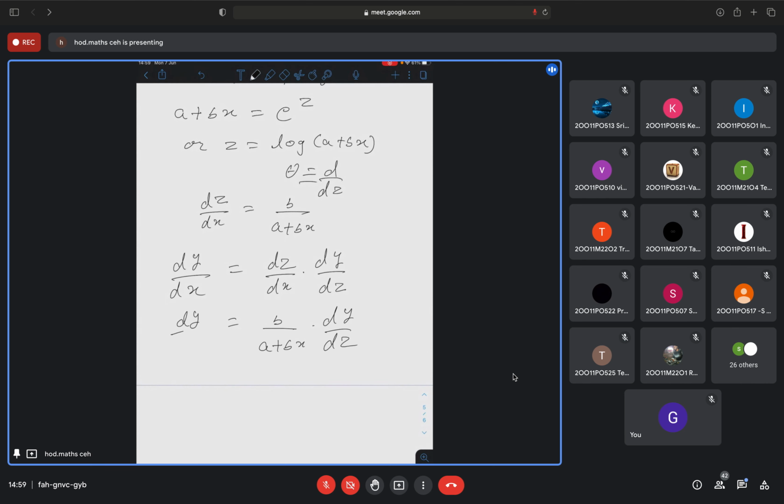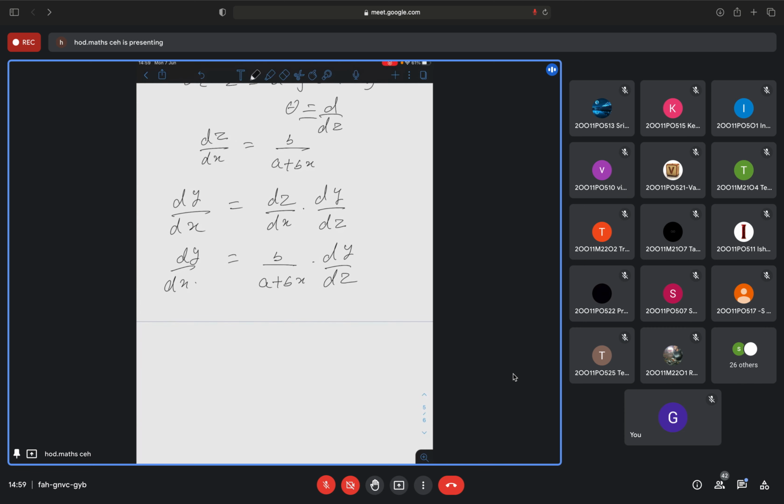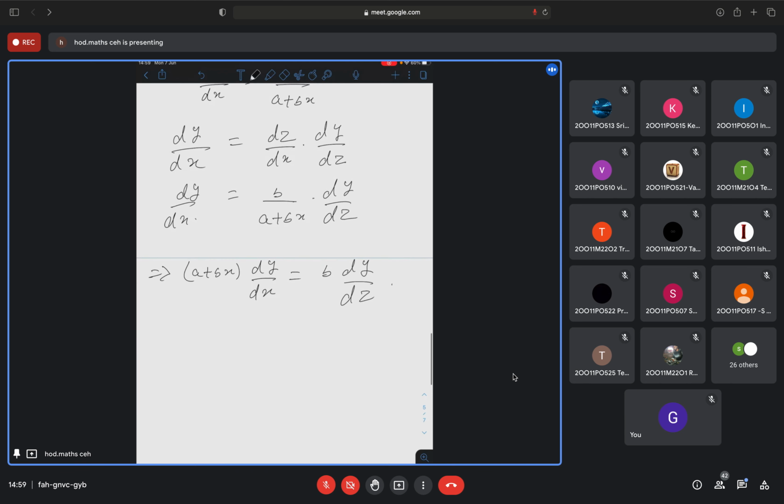So I can write (a plus bx) into dy by dx as b into dy by dz. In operator form, (a plus bx) D y is equal to b theta y.